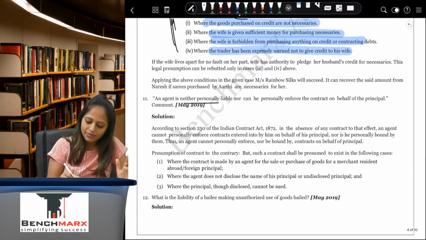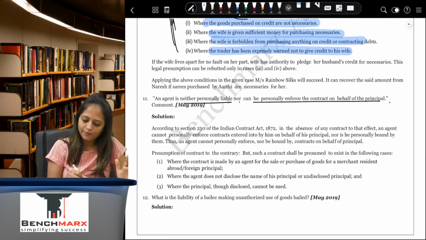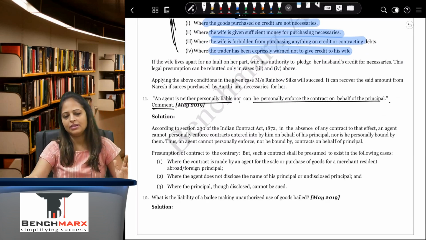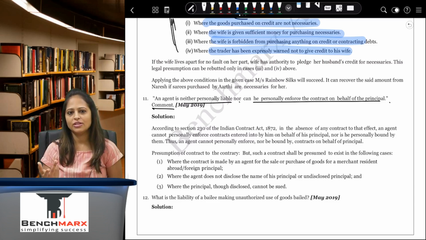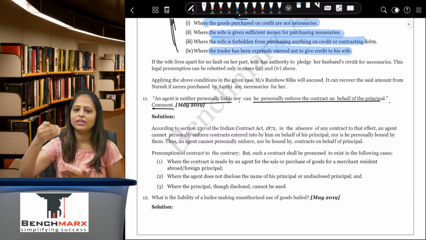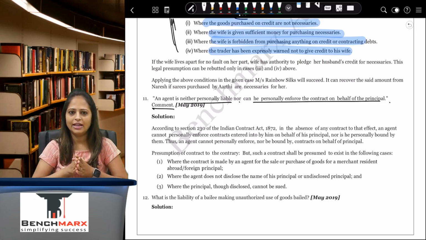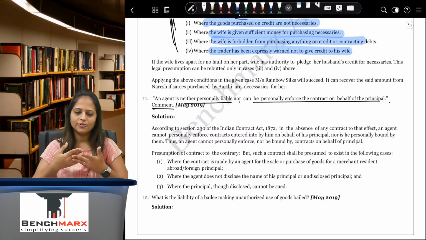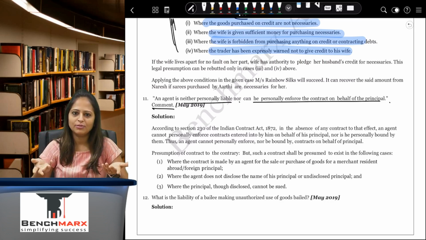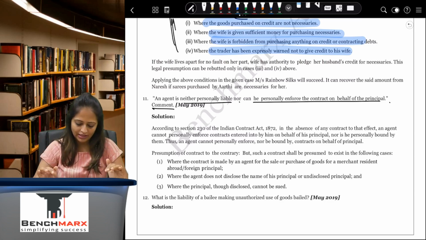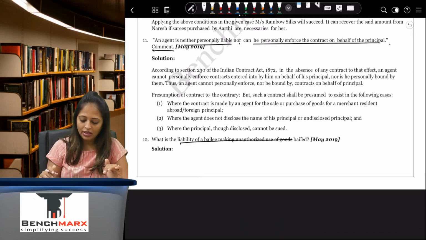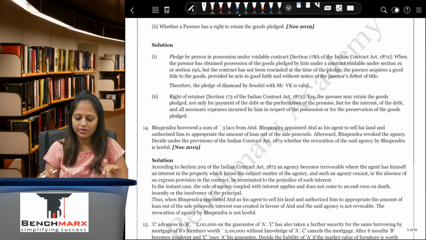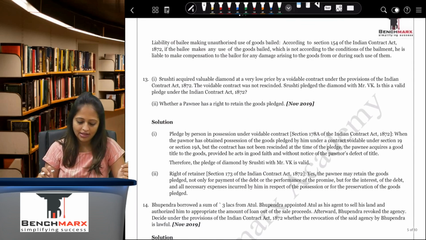An agent is neither personally liable nor can he personally enforce the contract on behalf of principal. Comment. Here again the question is that the principal is responsible for the acts of agent. We will write down what are the exceptions when the agent is personally liable, when he is acting outside the scope of authority, or he is representing himself to be the principal, or he has not disclosed the name of the principal. All of those things we'll write down here. What is the liability of a bailee making unauthorized use of goods bailed? He will be responsible to the principal. We'll have to write that down.